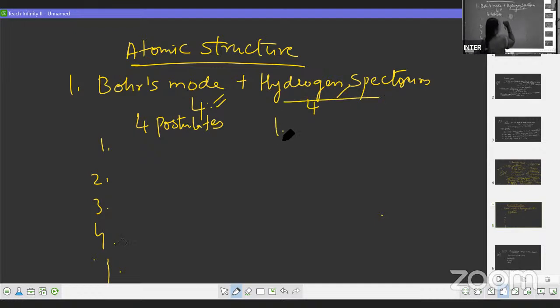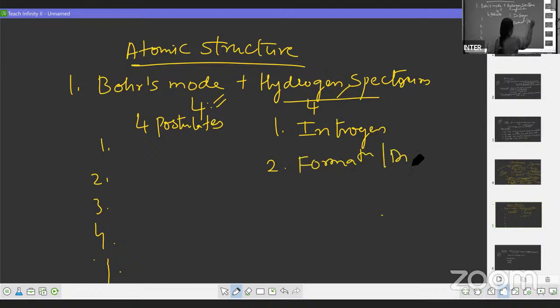Under hydrogen spectrum, first you have to write the introduction, meaning how the hydrogen spectrum is formed. Next, you have to write the formation or description of the spectral lines. This is for 1 mark and this is for 2 marks.